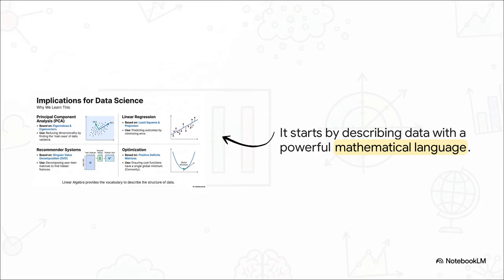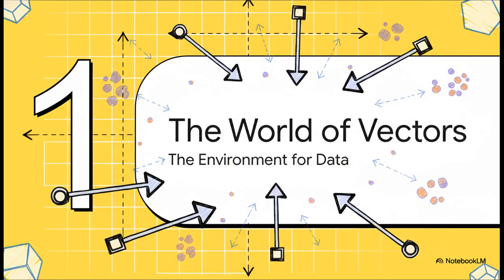You know all those buzzwords you hear: principal component analysis, recommender systems, linear regression? Well, guess what? They're all built on the exact same foundation, the same grammar. And that grammar is linear algebra. It's what gives us the tools to talk about data, to change it, and most importantly, to find the hidden secrets inside it. Okay, section 1, the world of vectors.